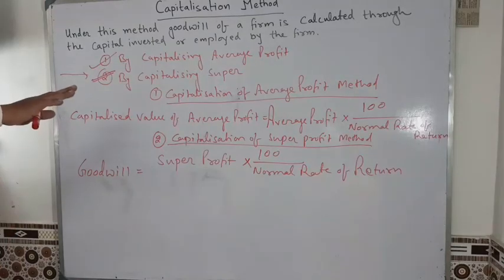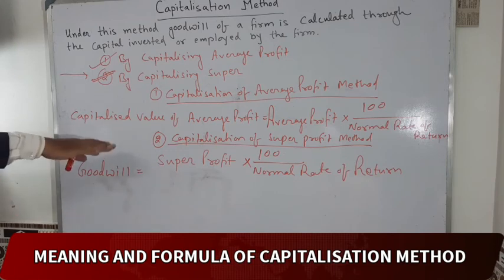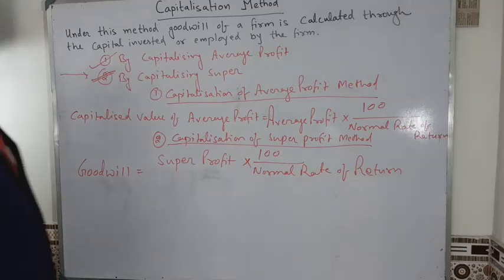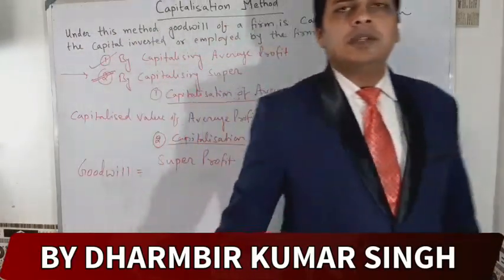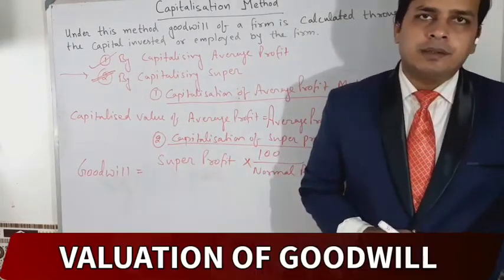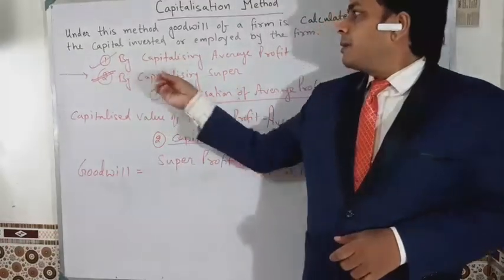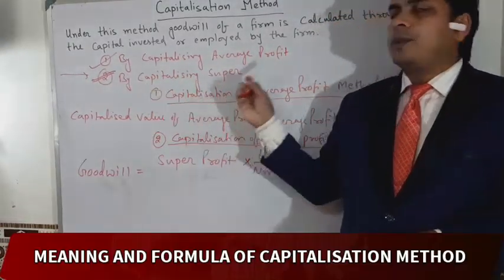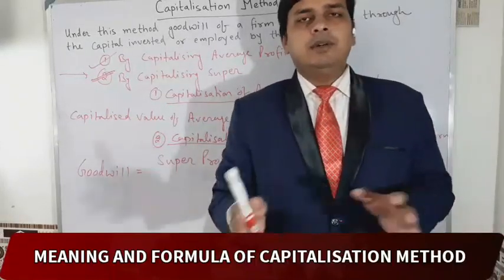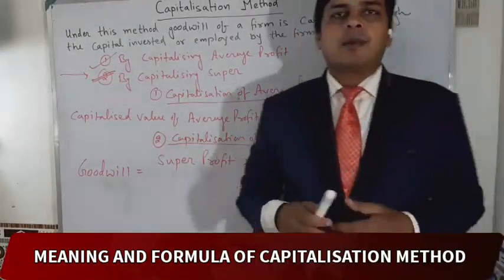Already I have discussed: goodwill is equal to super profit into 100 divided by normal rate of return. Super profit is calculated in the same manner as in the super profit method. So in this video you learned the formulas of the capitalization method, under capitalization of average profit and capitalization of super profit. In the next video you will know about the capitalization of average profit method, problem and solution.